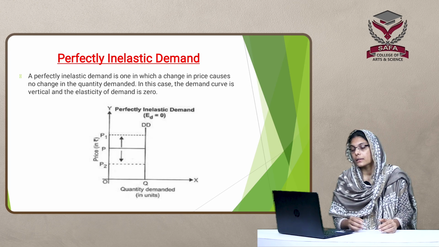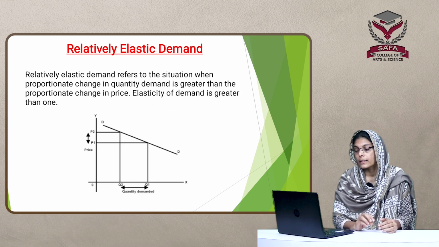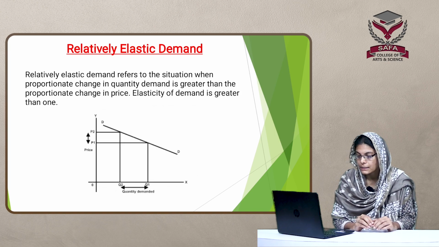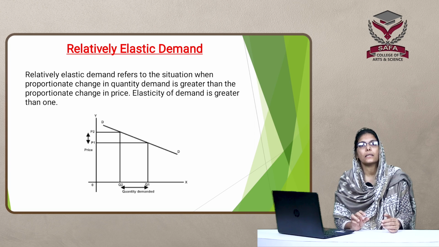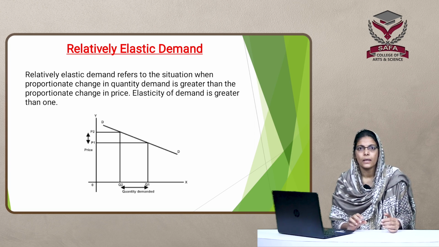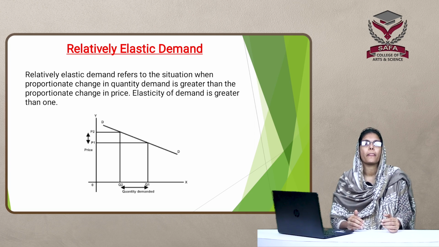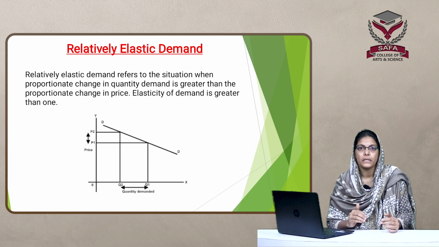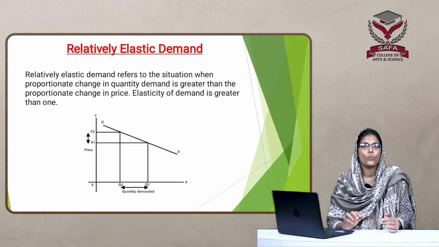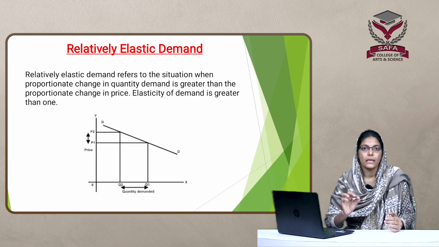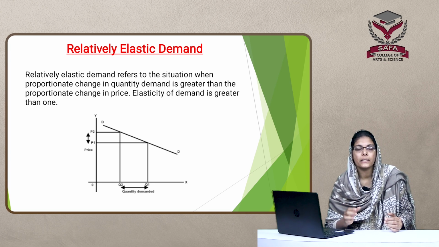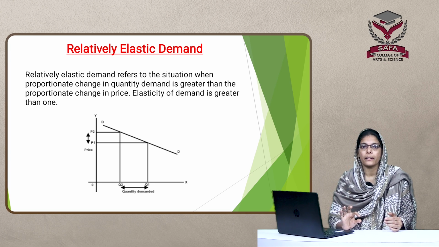The third type of elasticity is relatively elastic demand. Demand is said to be relatively elastic when a percentage change in price leads to a more than proportionate change in the quantity demanded.